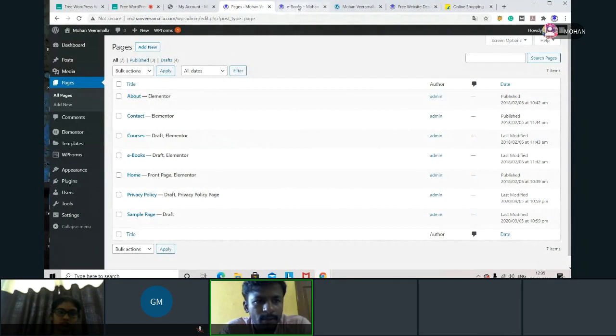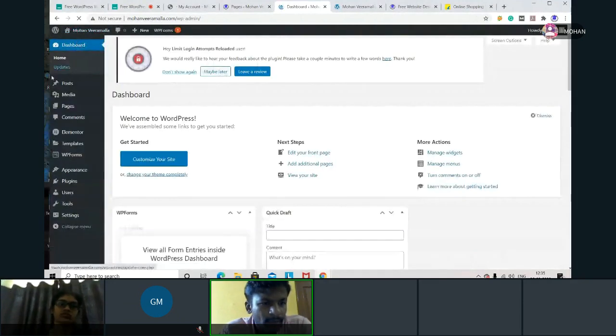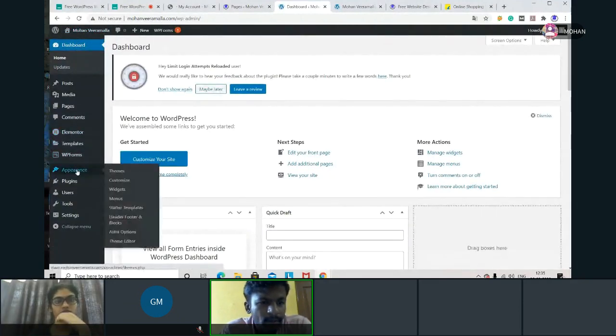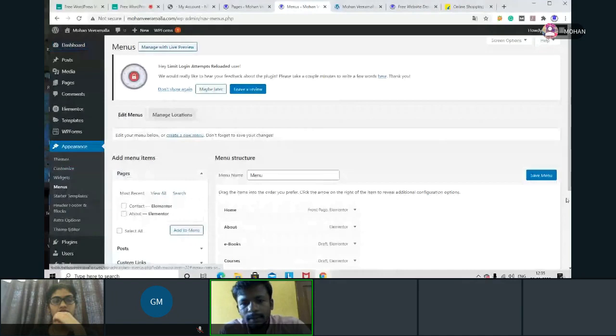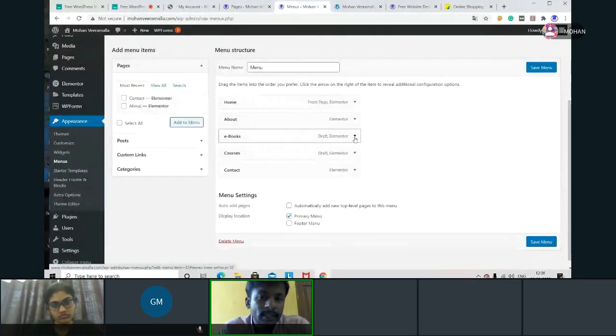I'll take another dashboard. I said we can use n number of dashboards on the same website. Here I'll go to appearance, then menus. So here, simply keep the pages you want to show. I don't want to show ebooks. Already it is in draft. Only if you are logged in can you see that page. If you are not logged in, you can't see it.